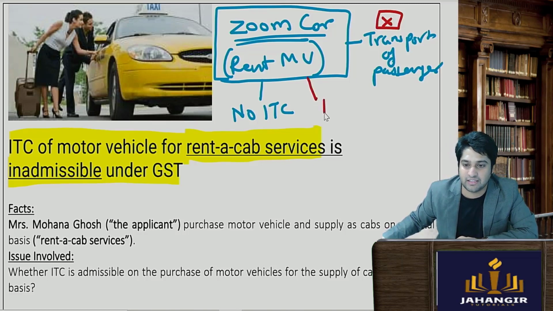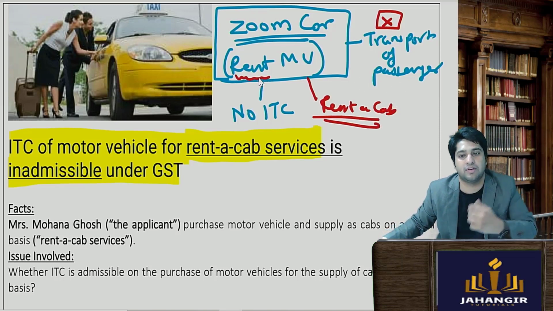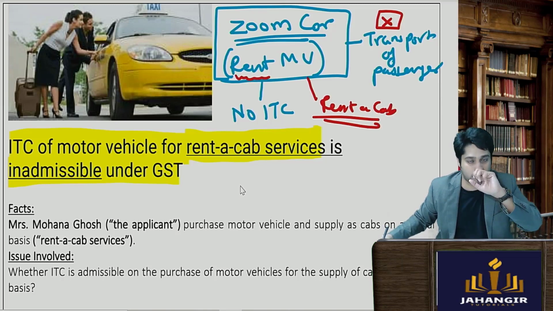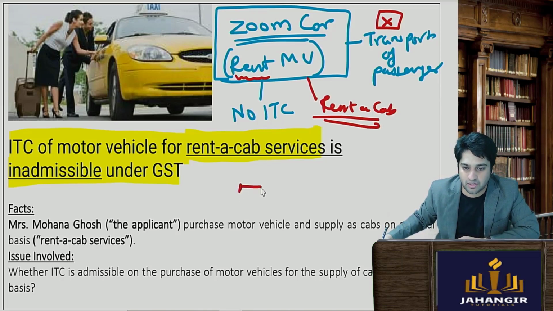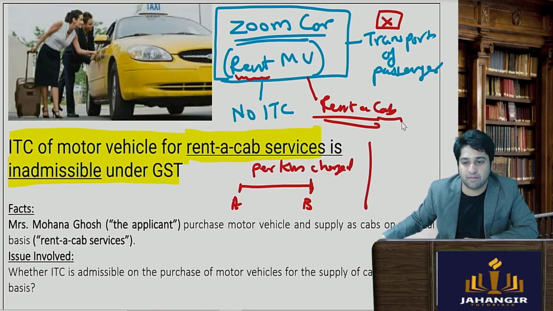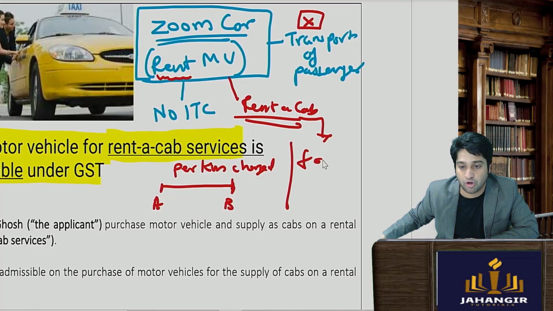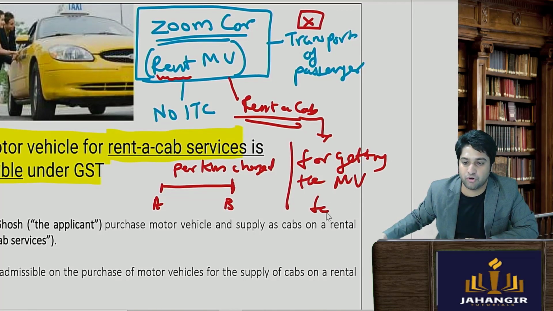It doesn't fall in this category. There's a different category of rent a cab. It will fall in that category because when you rent a motor vehicle, it is not for transportation of passengers. Transportation of passengers means what? From point A to point B, it will go, and per kilometer you charge. Whereas in rent a cab, what happens? In rent a cab, it is merely rent is given for procuring or getting the motor vehicles for time basis.